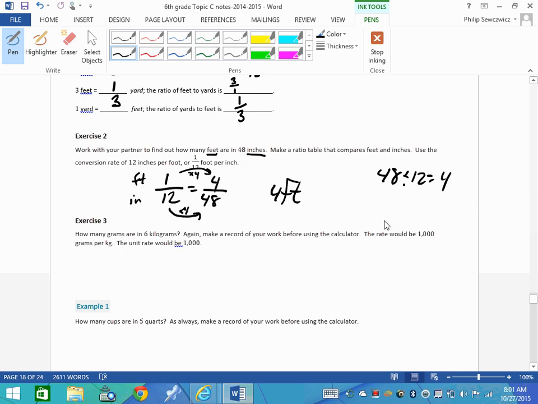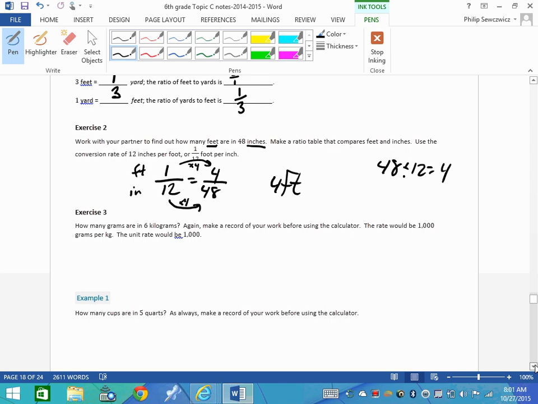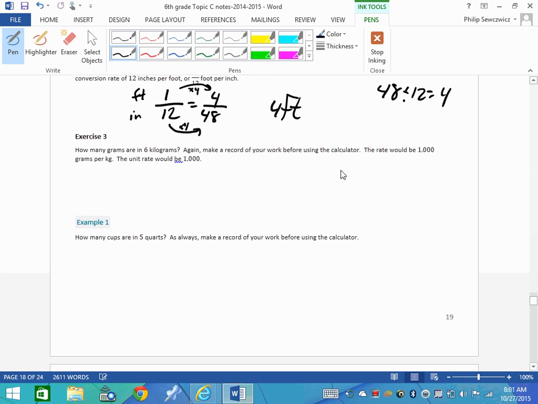So what I'm doing here is using the ratio to show you how we're getting the answer. If you feel like you can do the mental math regarding a setup, something different, that's fine. Just make sure you're writing down what you're doing. So let's see here. How many grams are in 6 kilograms?